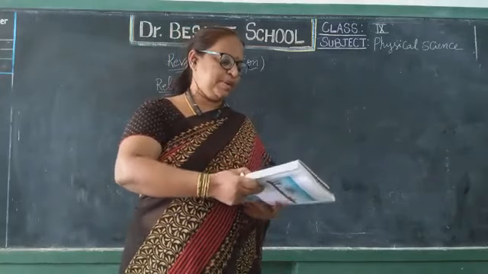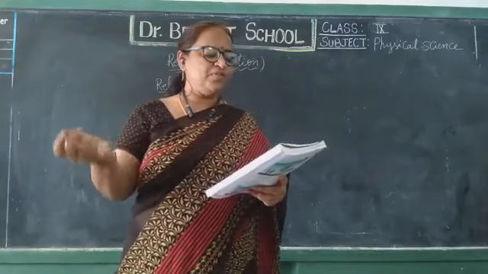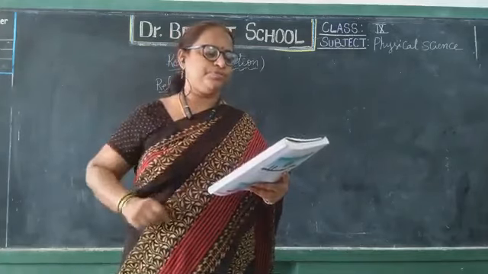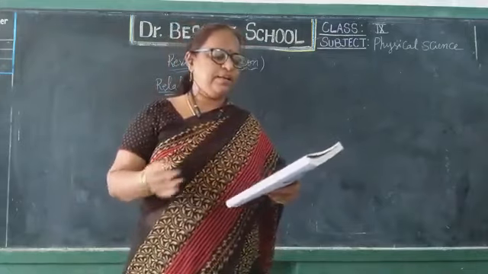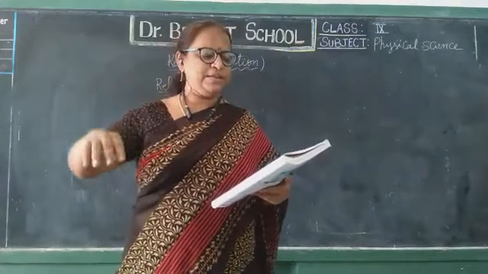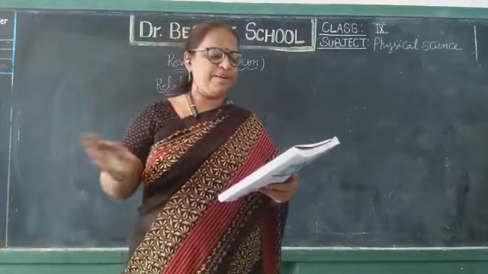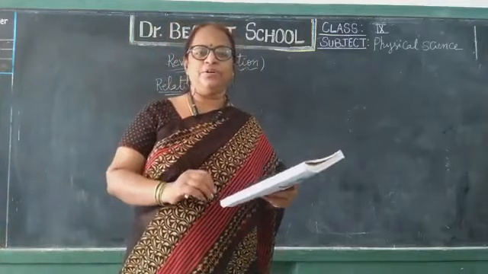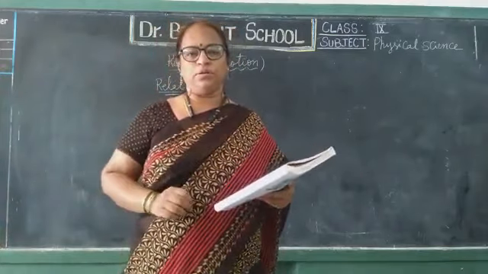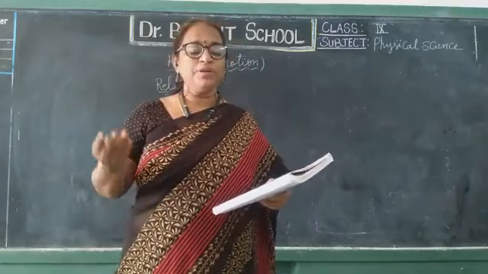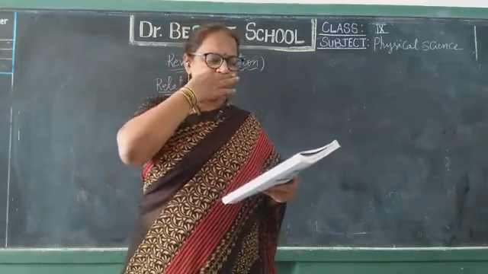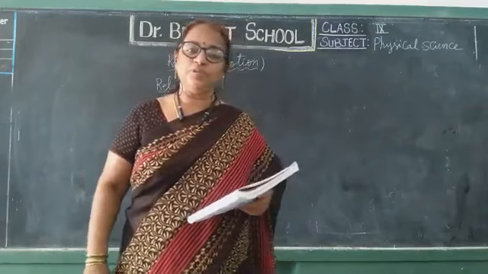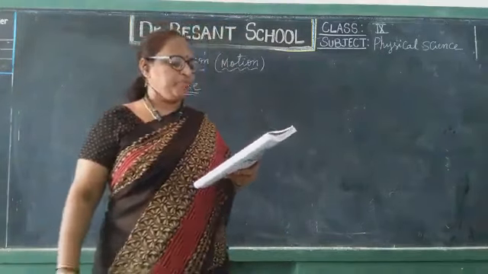If you ask which side of the road the house is, person A will answer it is on the right, and for person B the house is on the left. Who is right, who is wrong? Both are right, because that depends on their position. So the position of the house is relative to the observer.